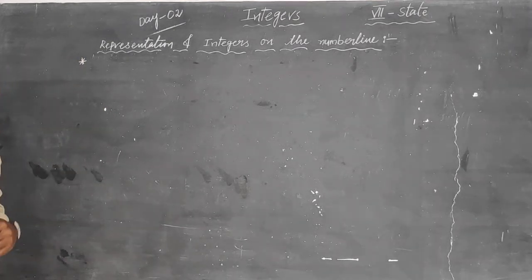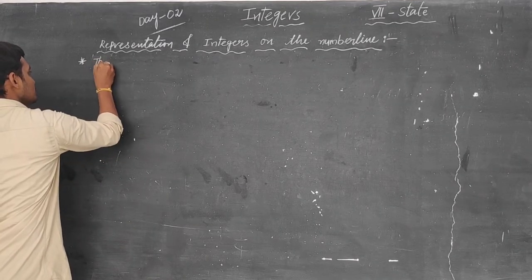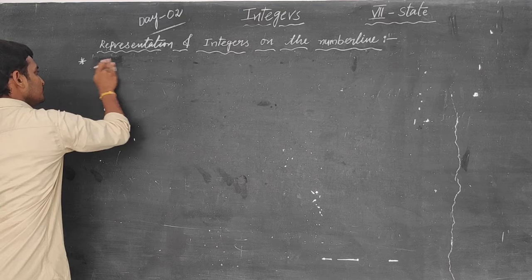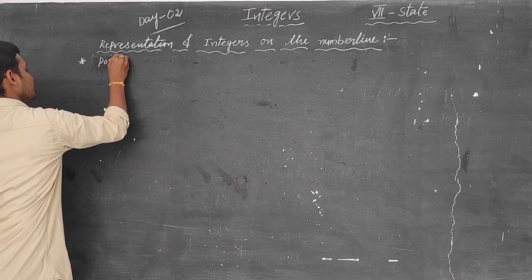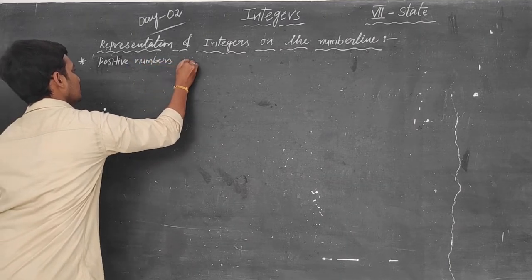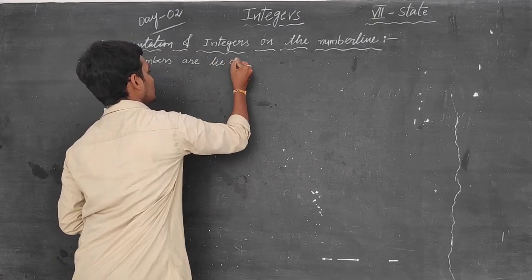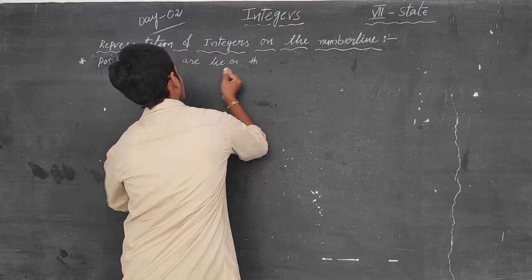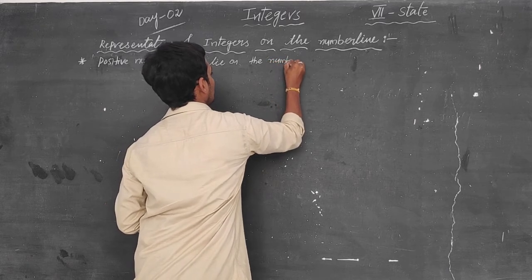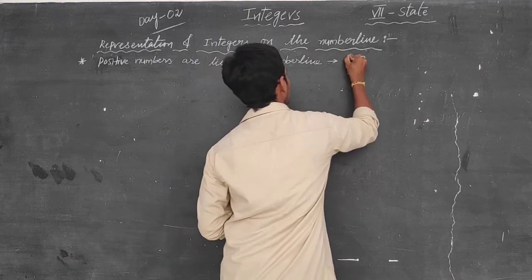Before going to the question, we have to discuss 2 points. The first point is, I am writing here, positive numbers. Positive numbers lie on the number line, right side of the 0.